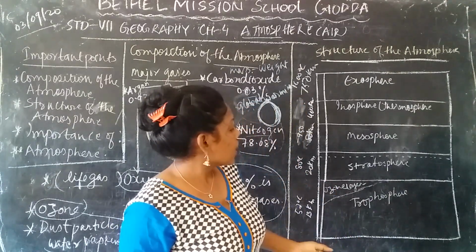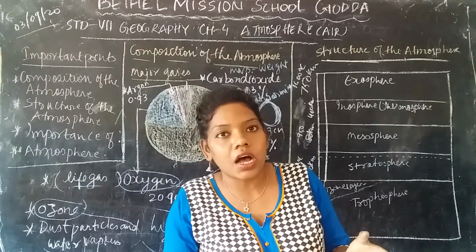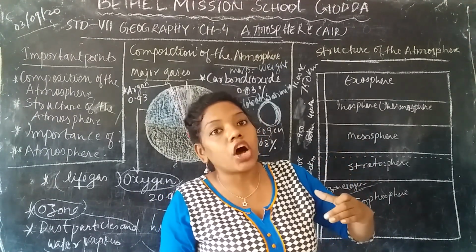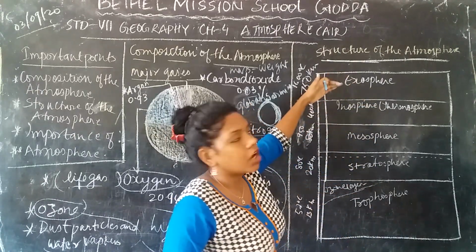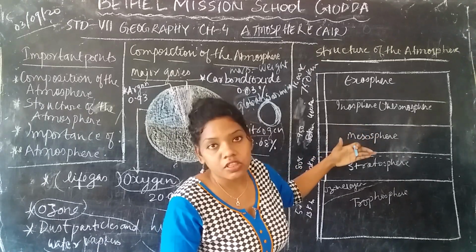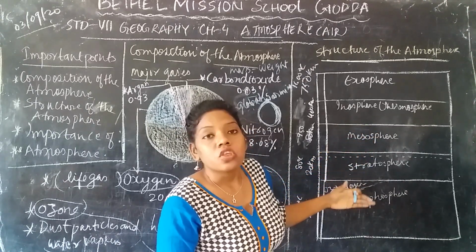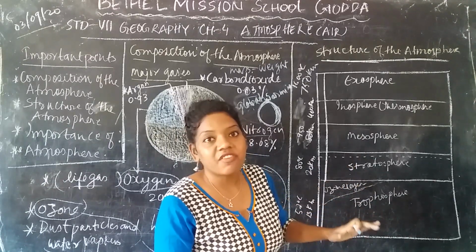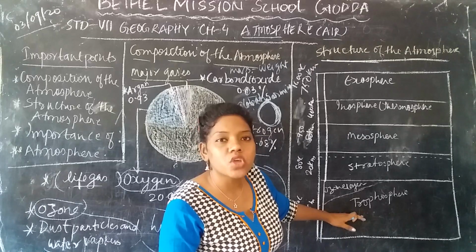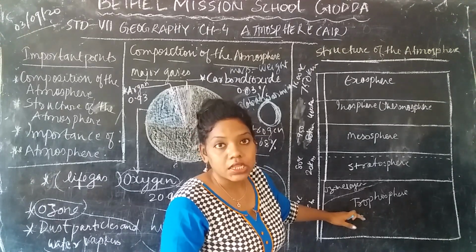Okay, so you can see how heavy the gases are. All the heavy gases will be down, and all the light gases will be on the top. It is arranged according to the mass of the atmosphere, or mass of the air, or we can say weight of the air. So all the heavy gases are present in the troposphere, because the troposphere is just above the earth's surface.